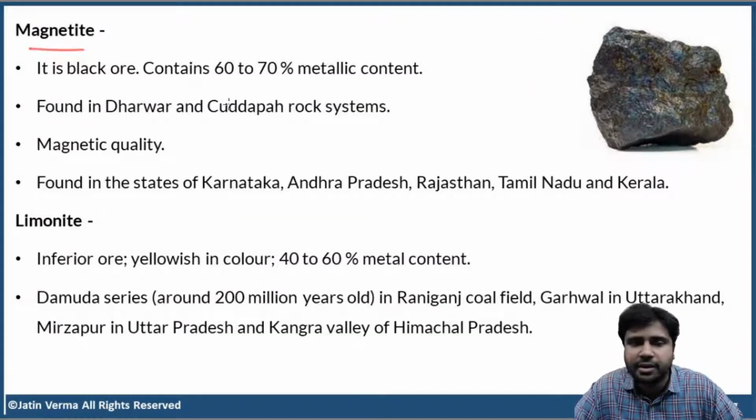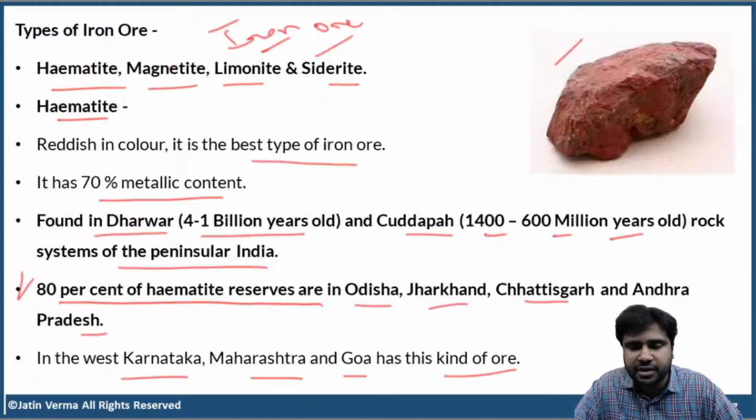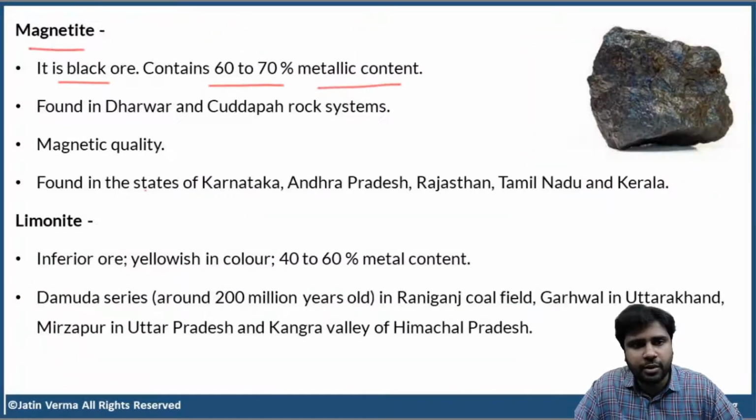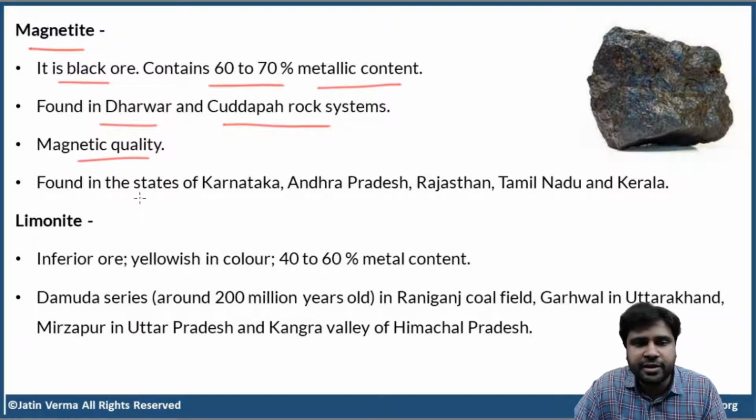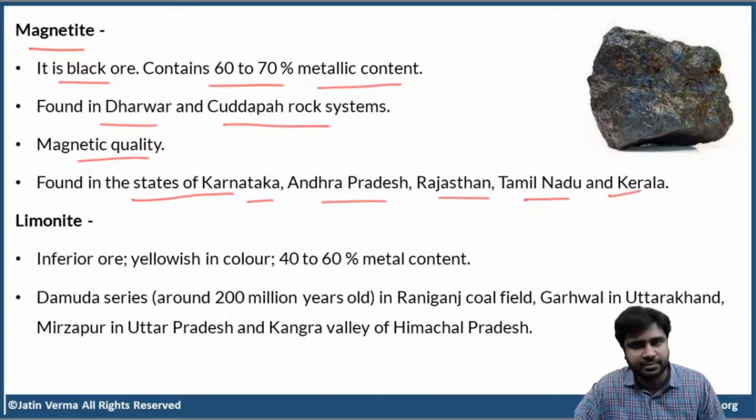Now, magnetite. It is black ore, as you can see, it is black in color, and it contains 60 to 70% metallic content. So it is the second best. How much does magnetite contain? I'm sorry, hematite contains 70%. Okay, magnetite 60 to 70% metallic content. All these are different iron ores. And it is found in Dharwar and Kadapa rock systems, same as before. Okay, and this ore has magnetic properties. And it is found in the states of Karnataka, Andhra Pradesh, Rajasthan, Tamil Nadu, and Kerala.